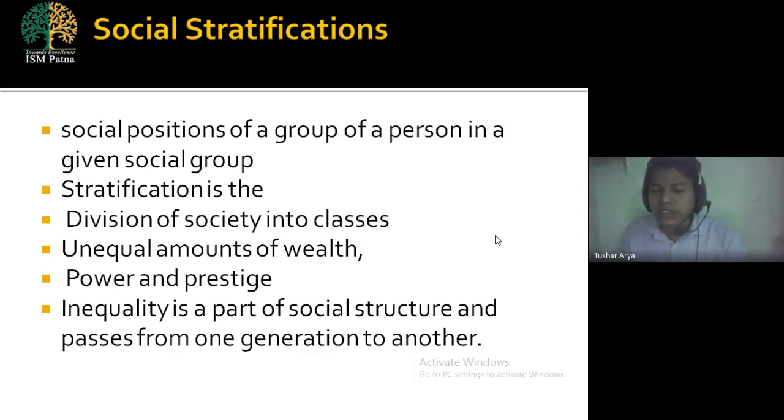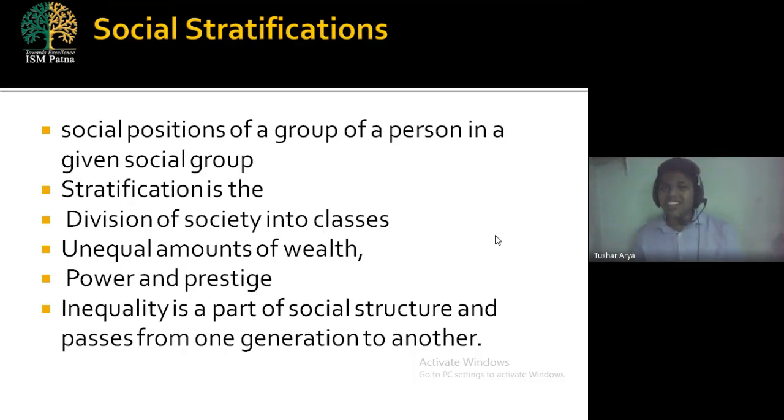Now, first of all, the word social, and the next word, stratification. What is the meaning of stratification? If we try to find out the meaning of stratification, we will see that there are different meanings. Somewhere it is defined as a layer, somewhere as a cluster, somewhere as an arrangement, somewhere as divisions.